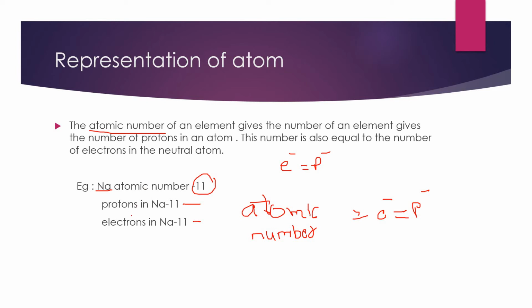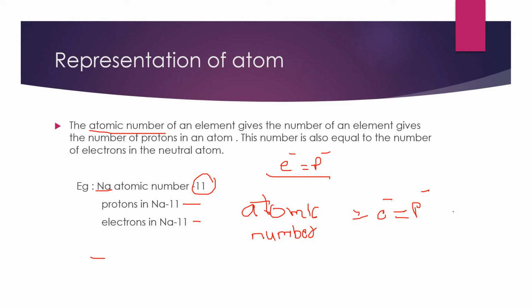So definitely the protons and electrons of sodium are also 11. We know the statement that electrons and protons are always equal. So when the protons are 11, the electrons are also 11 inside the atom. So this is one statement here: atomic number equals the number of electrons and protons.